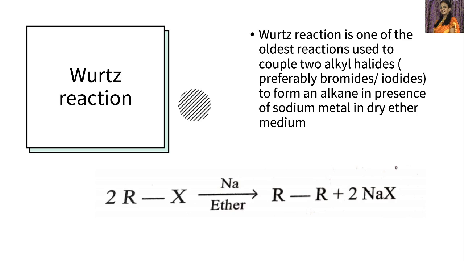RX is the general formula of alkyl halide. Two molecules of alkyl halide treated with sodium metal in presence of dry ether solvent, then we get a higher alkane and sodium halide.